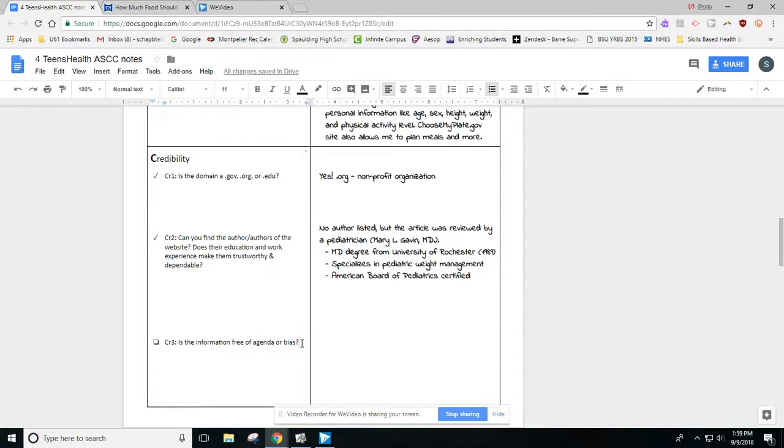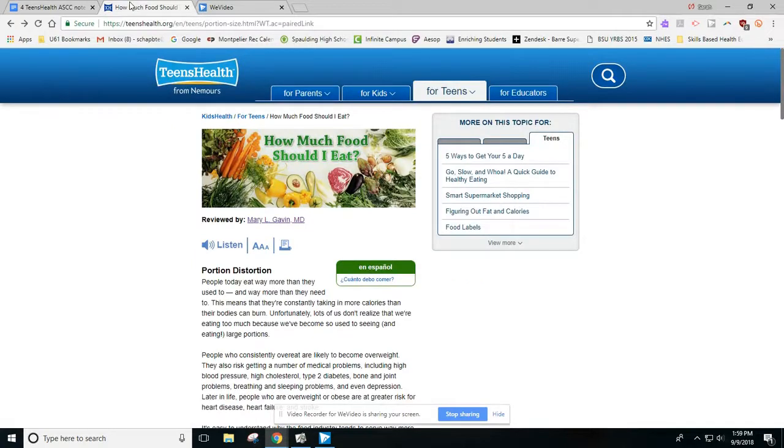So, like I said, this is a really challenging question to answer. In order to determine whether an article that you're reading has an agenda or a bias, you will need to read it and think really carefully about what you're reading.